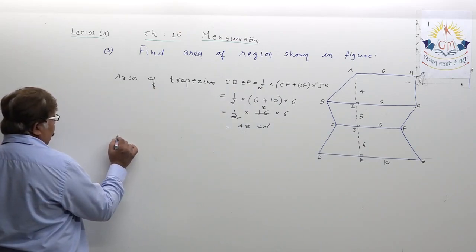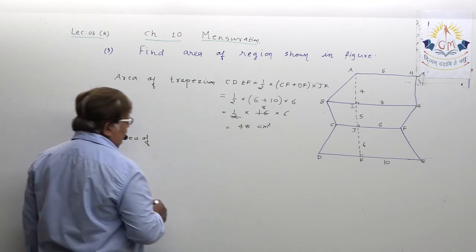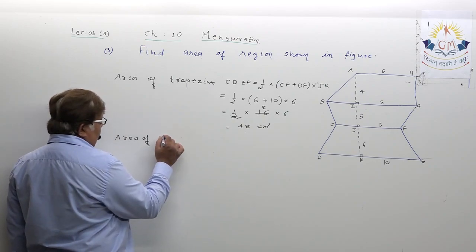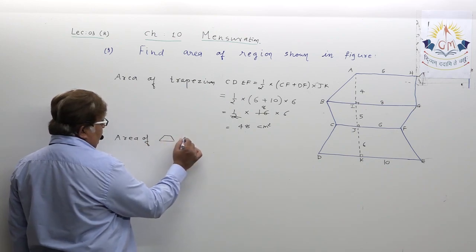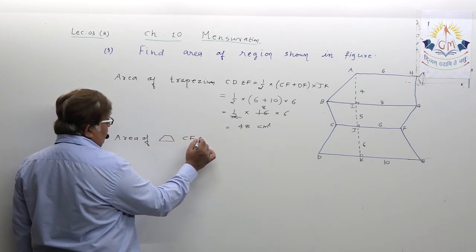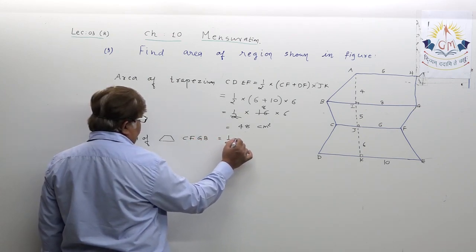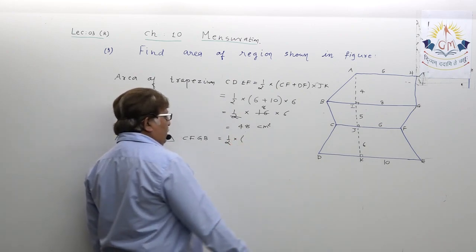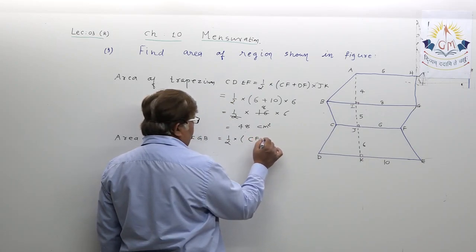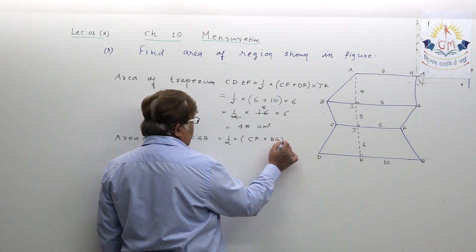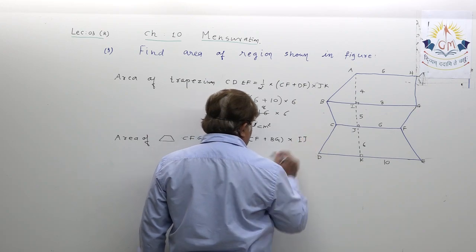Area of trapezium CFGB. You can put the symbol this way also, dear student. Again it is half into the sum of the parallel sides CF plus BG into the distance between the parallel sides IJ.